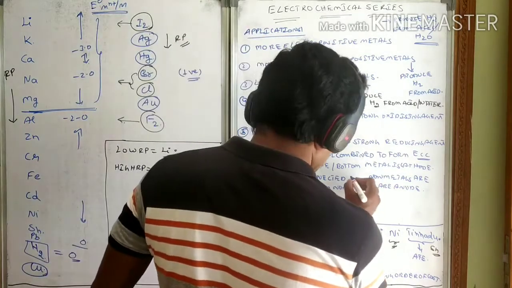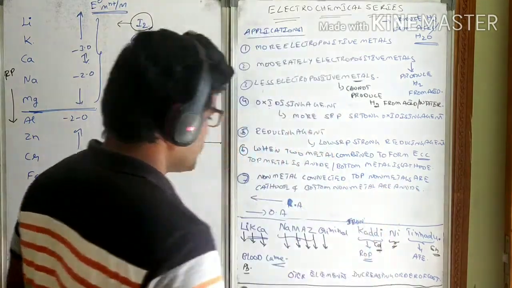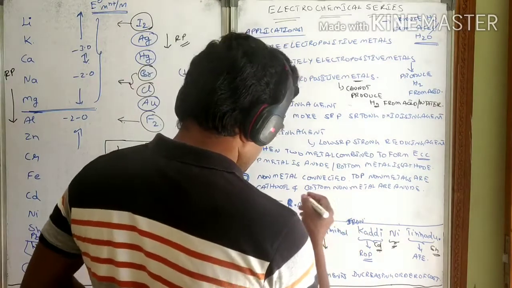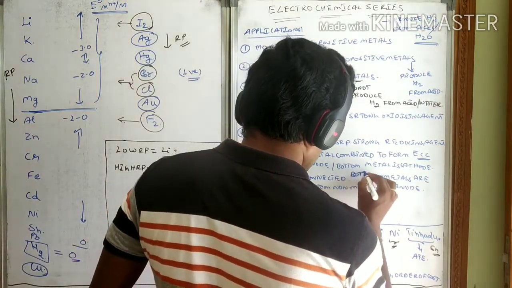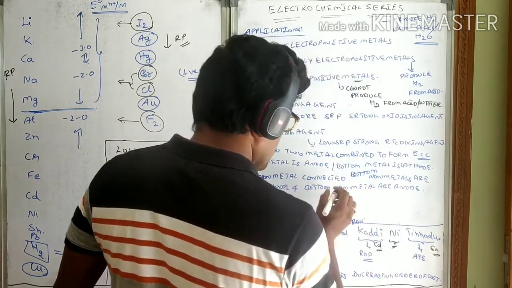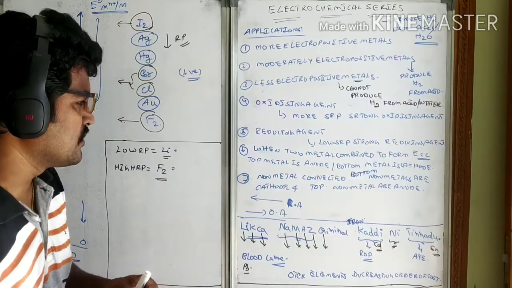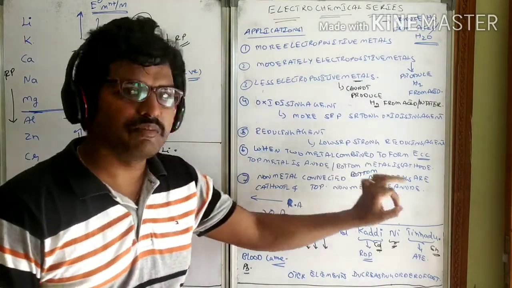Yes, this is also correct only. When non-metals are connected, the top non-metals are the cathode and the bottom non-metals will be the anode. So whenever you are connecting the non-metals also, the same thing will be coming.